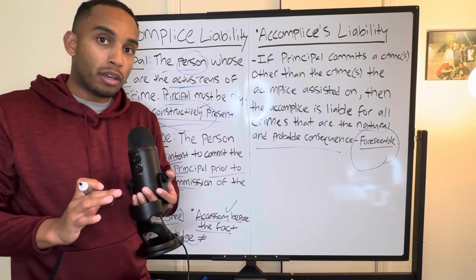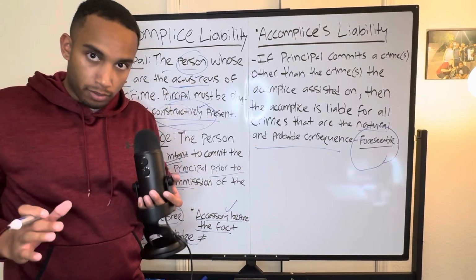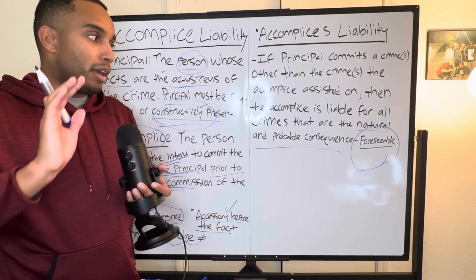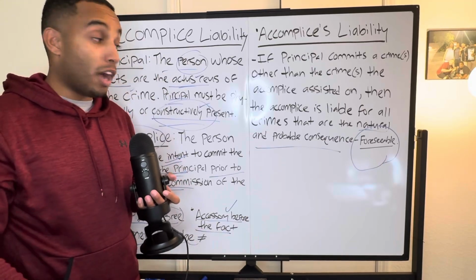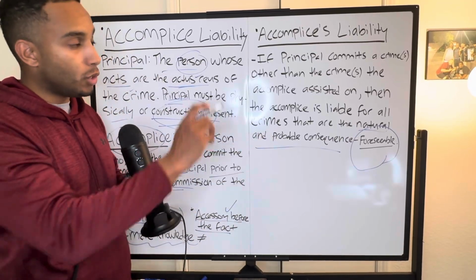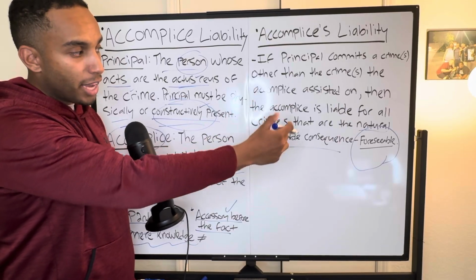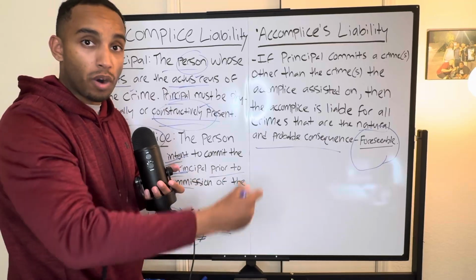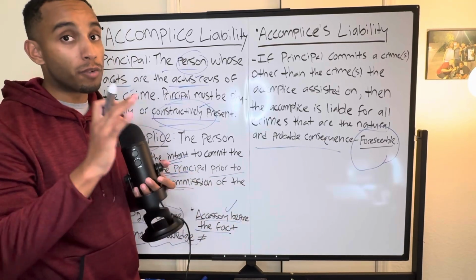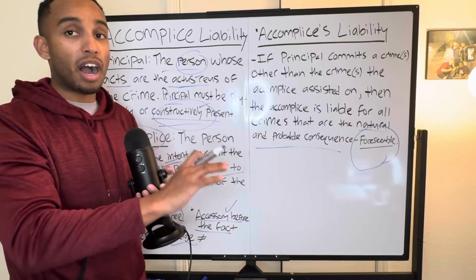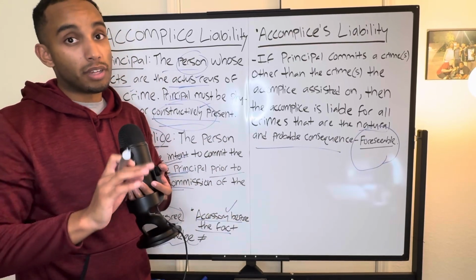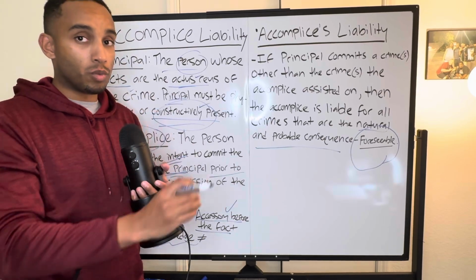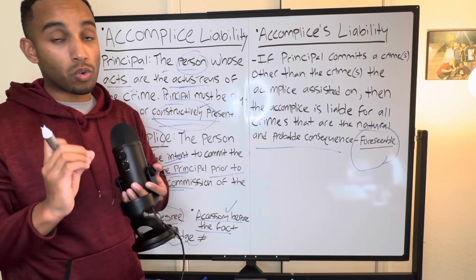However, let's say Israel blows up the bank, he brings a bomb in, the bank is exploded, and the DA is trying to put him down for not only the robbery but also bombing. He will not be held liable for the bombing of the bank because that is not a natural probable consequence of the intended crime of robbery. So again, it must be foreseeable. It must be a natural probable consequence of the crime. If it's not, the defendant will not be held liable. If it is, the defendant will also be held liable for that crime as well, even if the defendant did not intend for that crime to actually happen.